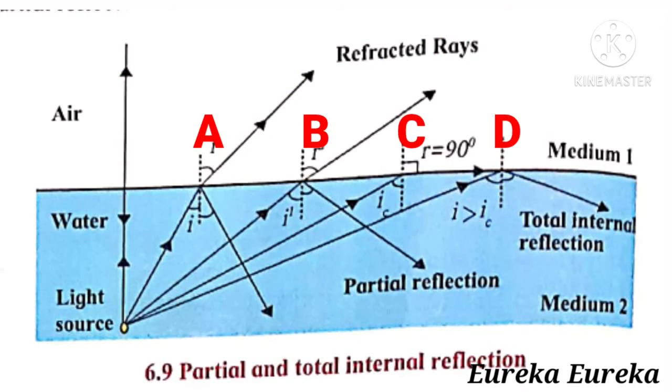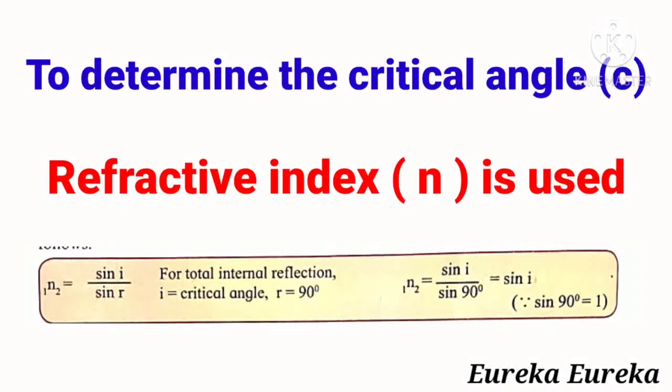And we can determine the value of the critical angle by using the formula of the refractive index, that is, the refractive index of the first medium with respect to the second medium is equal to sin i upon sin r.